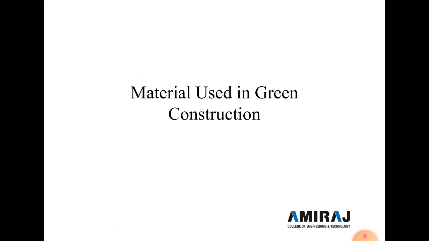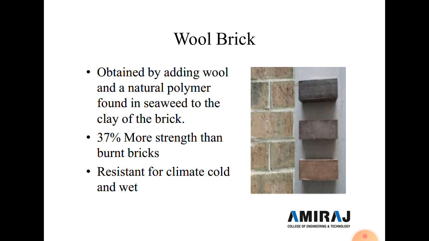Now the next important topic is materials used in green construction. Here the first material is wool brick. As you see in the figure, wool brick is obtained by adding wool and a natural polymer found in seaweeds to clay brick, and it has 37% more strength than burnt clay brick. In comparison, wool brick is strong enough as compared to clay brick, and also as strong as fly ash brick, and resistant to climate, cold and wet weather conditions.